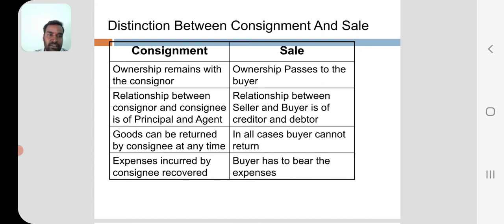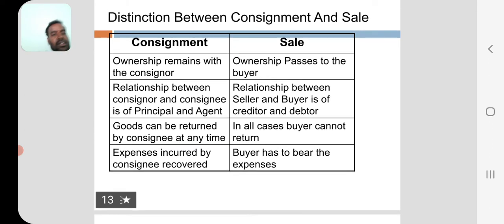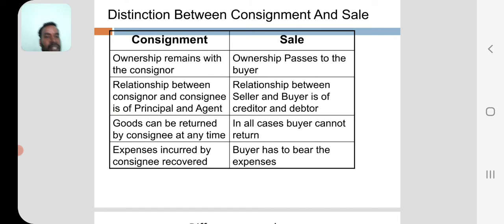The relationship between seller and buyer is creditor and debtor. Goods can be returned by the consignee at any time, but the buyer cannot return. Expenses incurred by the consignee are recovered, while the buyer has to bear the expenses.